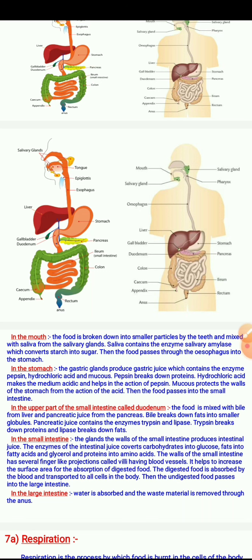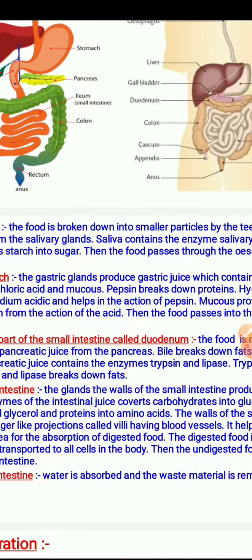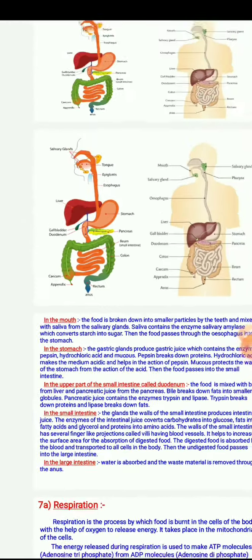The wall of the small intestine produces intestinal juices. The enzymes of the intestinal juices convert carbohydrate into glucose, fat into fatty acid and glycerol, and protein into amino acid. The wall of the small intestine has several finger-like projections called villi having blood vessels. It helps in the absorption.